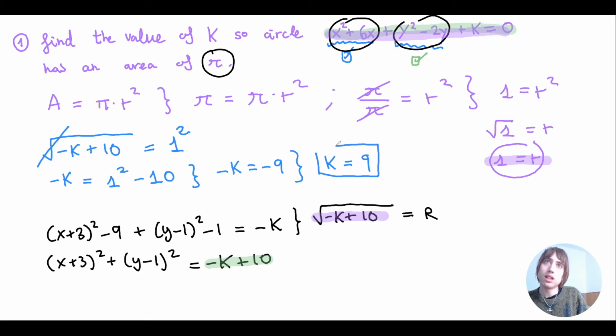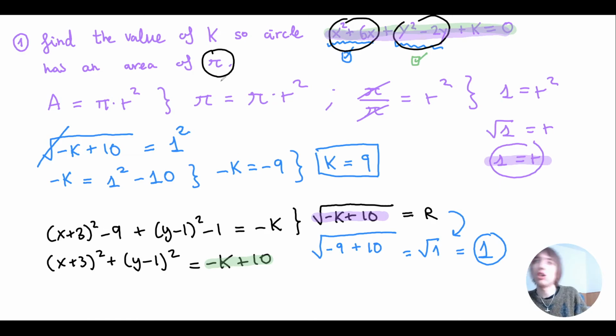Alright. Now let's plug it back in and check if it works. If I put here 9, I'll get minus 9 plus 10. Minus 9 plus 10 is 1. Square root of 1 is 1. So yes, we get a radius of 1, which will then get us an area of pi. So we have completed the exercise and we have found the value of k.